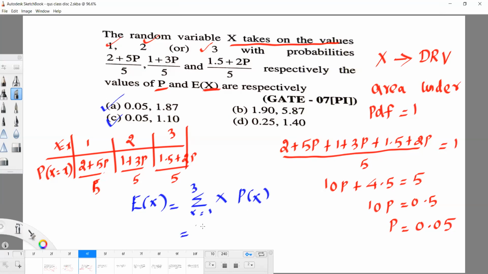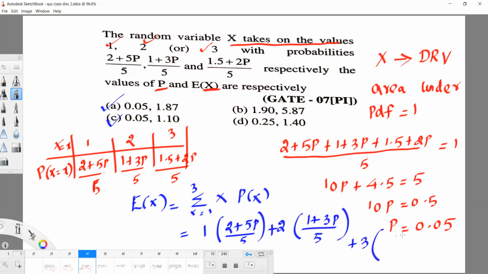Yes. So now 1 into P of x equal to 1, which is (2 plus 5p) divided by 5, plus 2 into (1 plus 3p) divided by 5, plus 3 into (1.5 minus 2p) divided by 5. Now substitute, simplify, and finally substitute the value of p, 0.05. Then you will get the answer.